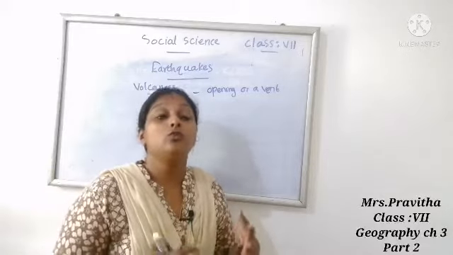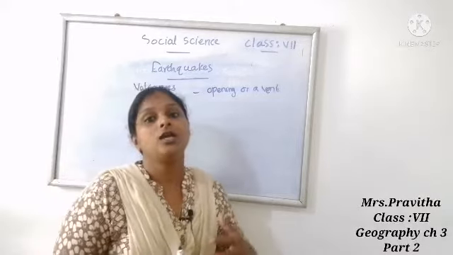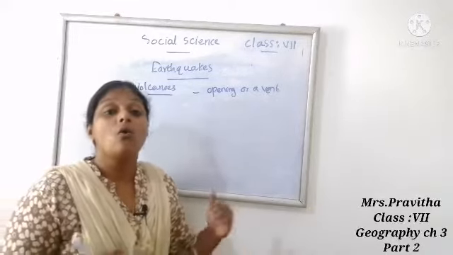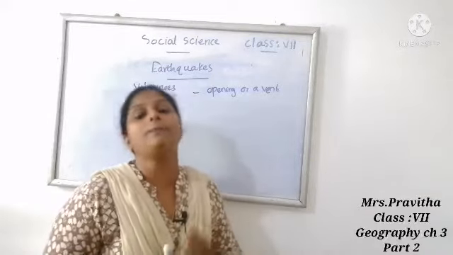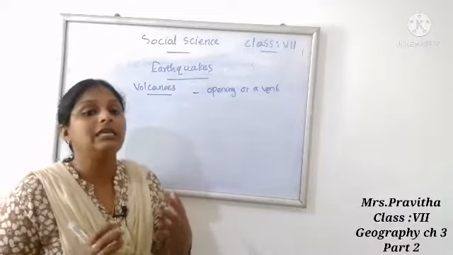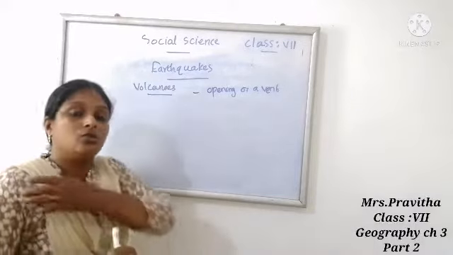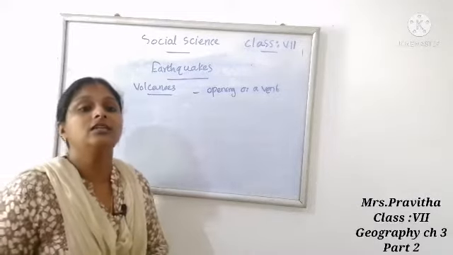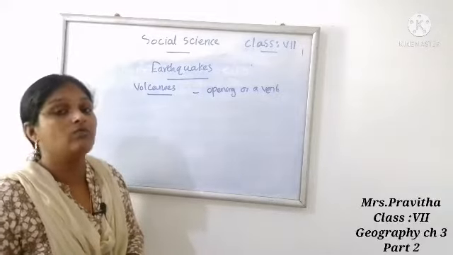Next, ma'am told oceanic plates and continental plates collide with each other. Due to this collision, sometimes the oceanic plate is overlapped by the continental plate. It will form deep ocean trenches. Next we will study types of volcano. Mainly 3 types of volcanoes are there. First one, active volcano. Second one, dormant volcano.